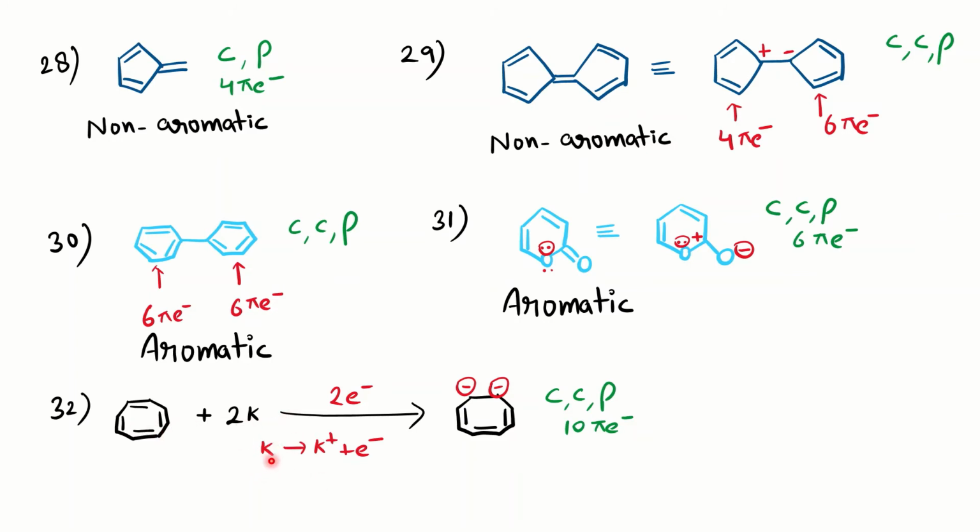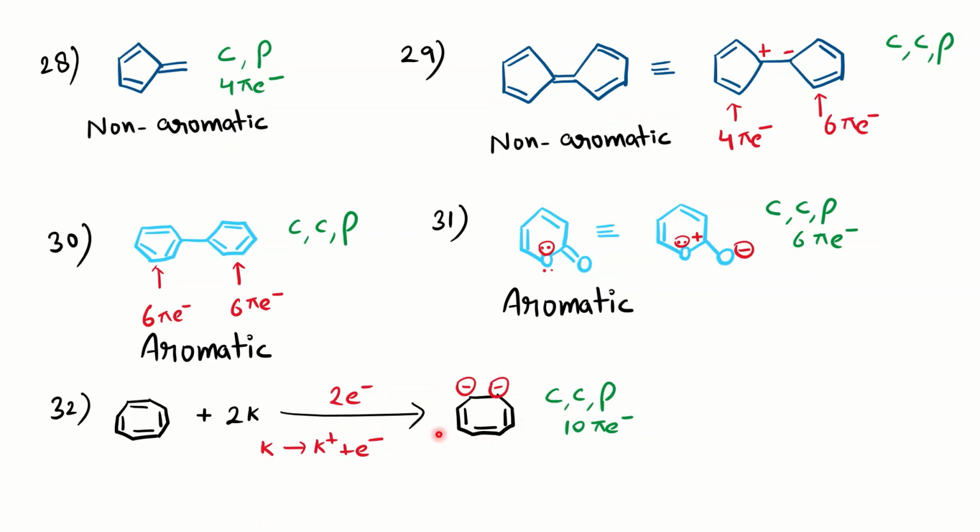Basically, you can see the potassium is giving 1 electron and becoming K plus, so it is a reduction reaction here, and one potassium gives 1 electron, so 2 potassium will give 2 electrons. So if you represent here one of the double bonds, one negative charge carbanion and 2 electrons are coming from here, so one negative charge here. So the ultimate product which you are going to represent is this.